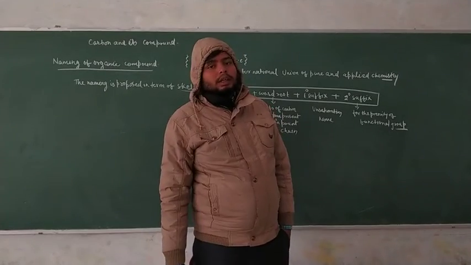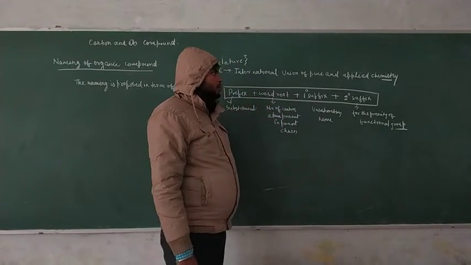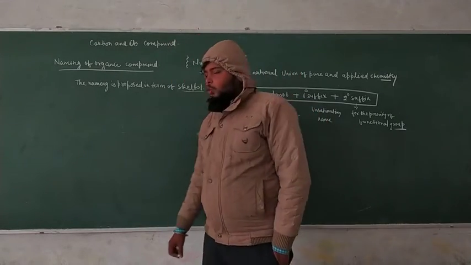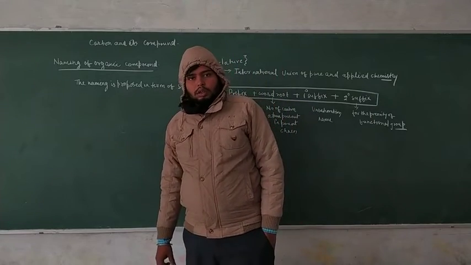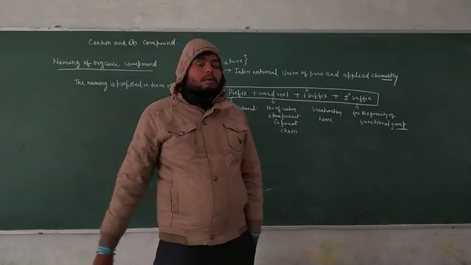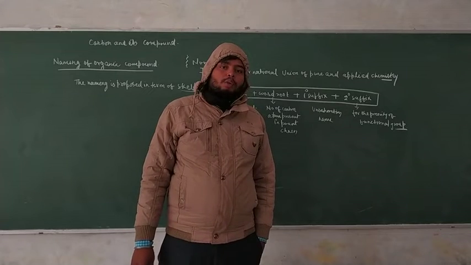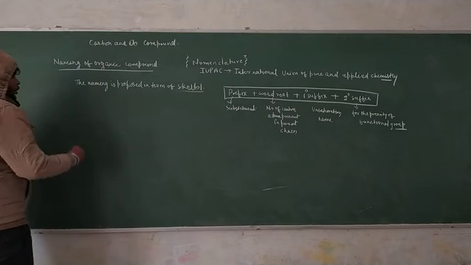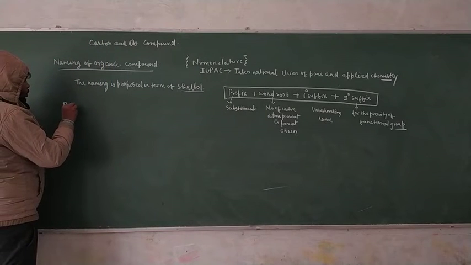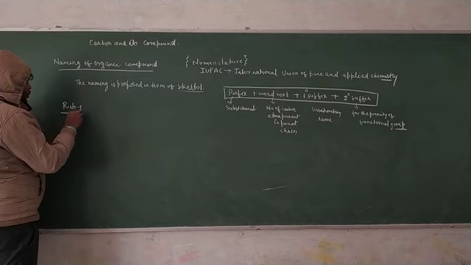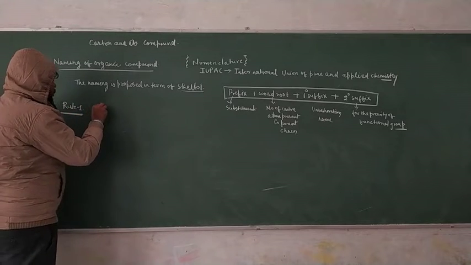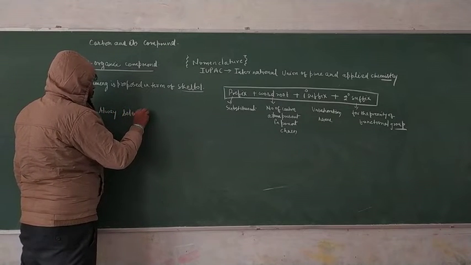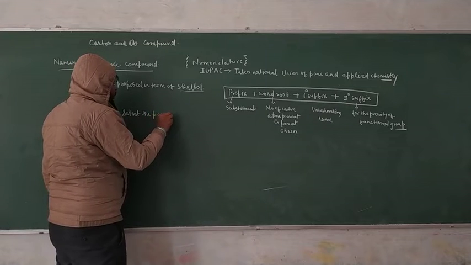After that we select the names of the substituents, and the suffix and prefix are added. So we have to follow such rules while studying the IUPAC nomenclature. The first rule, rule number 1: always select the parent chain.